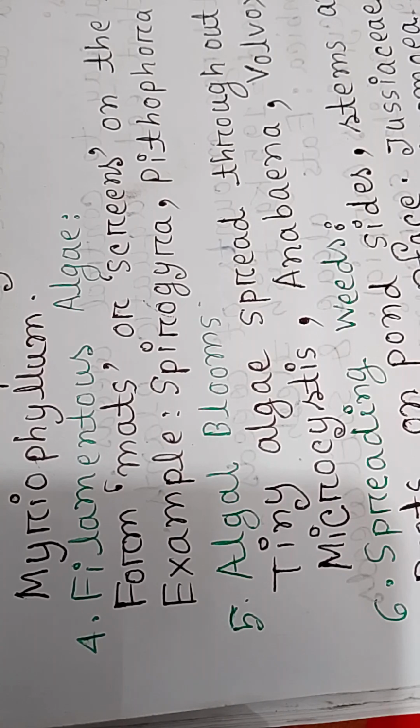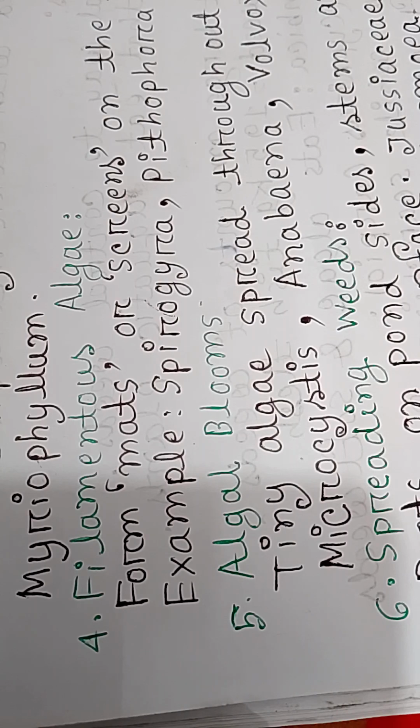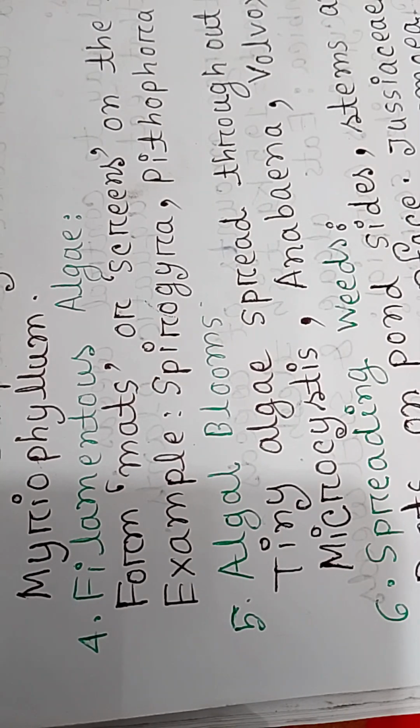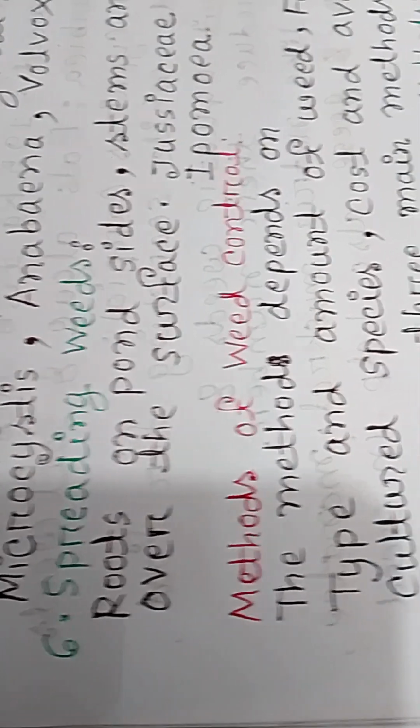Filamentous algae form mats or screens on the surface of water. Example: Spirogyra, Oedogonium, Cladophora. Algal bloom. Tiny algae spread throughout the water. Microcystis, Anabaena. Spreading weed. Root on the pond side, stem and leaves spread over the surface. Justicia repens, Ipomoea repens.